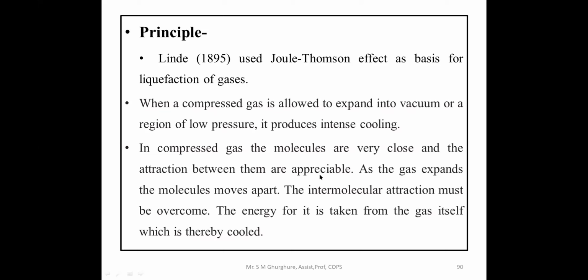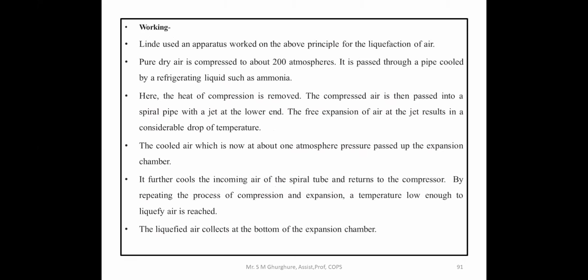This means that by increasing the pressure and decreasing the temperature, the liquefaction of gas takes place in this Linde method. Based on that principle, Linde passed dry air at 200 atmospheres through a pipe cooled by a refrigerating liquid such as ammonia.